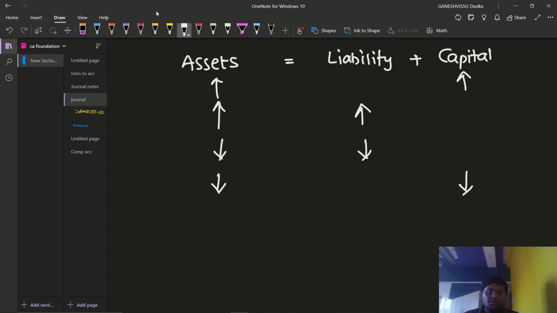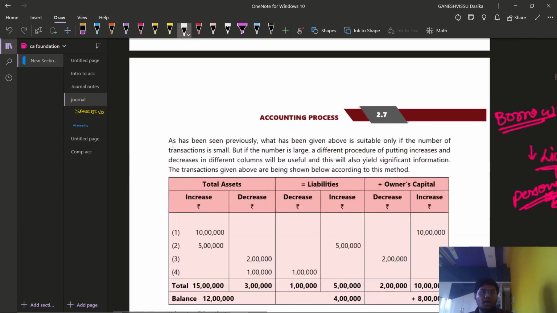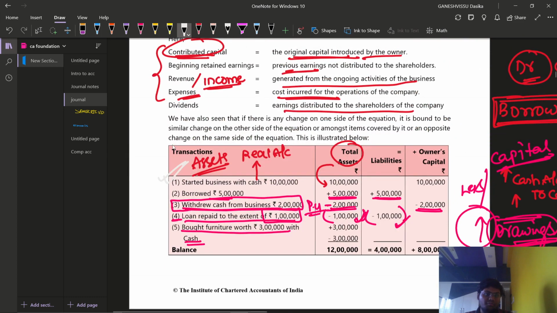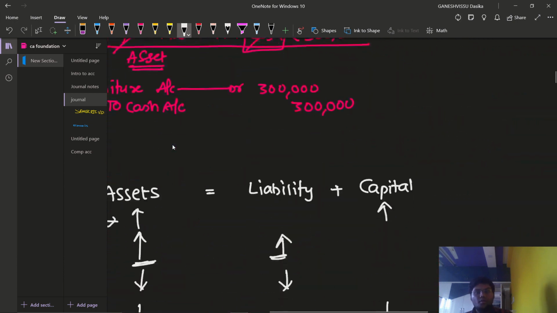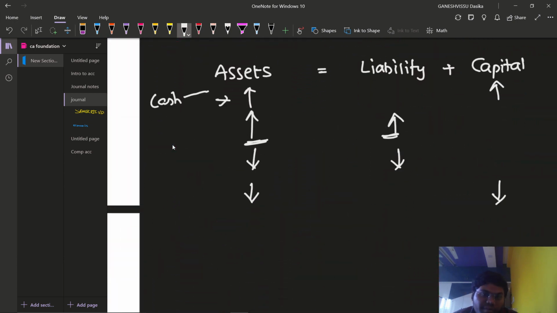What are the examples for this? Introduction of cash to the business, that means we are increasing our cash account, and also the capital account we have increased. Then borrowings made. You can see that with this example they have explained in a clear manner how the accounting equation approach can be settled, right? Borrowings made, in the sense an increase in liability and also an increase in cash, because when we are making borrowings, cash is also coming in, and we are also increasing our liability.